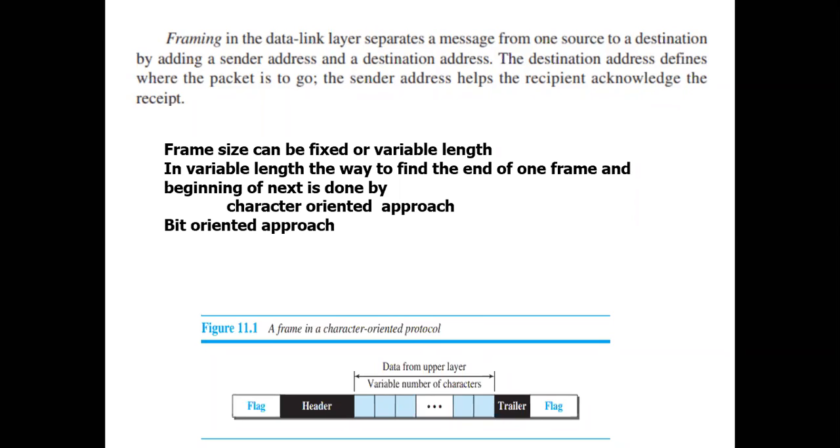We already know that this is a frame: you will have a header, you will have a message, that is the data, and you will have a trailer. The trailer usually includes extra information, such as the destination address.